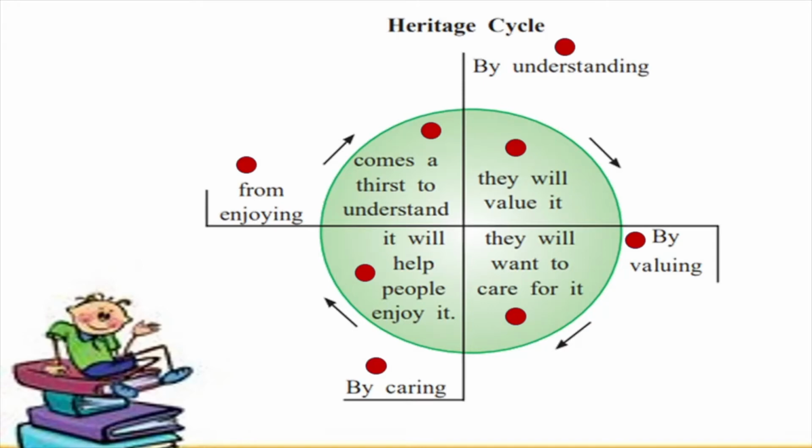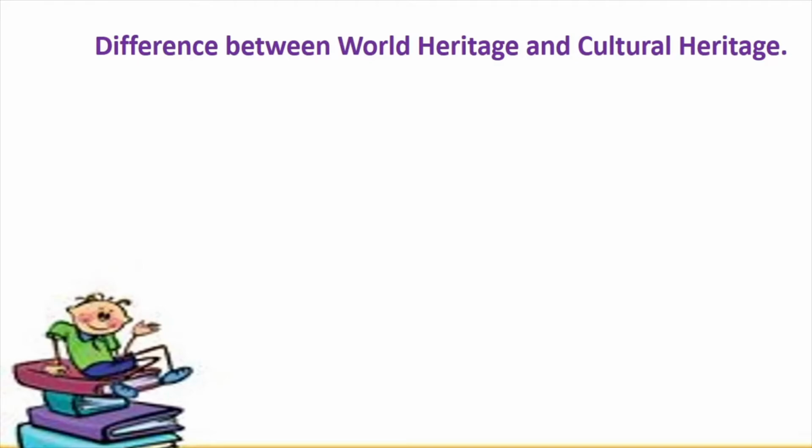Come on, let's move on and let's see what else is there in the lesson. But before we understand about World Heritage, I told you that in the World Heritage sites, there are some sites which are of cultural importance and there are some sites which are of natural importance. Okay, now in your textbook, we will try and do as many exercises from the textbook as possible. So if you open your book and if you come to this particular lesson, in the warming up part, you will see this particular question under question number 3, where they have asked you, do you know the difference between World Heritage and cultural heritage?